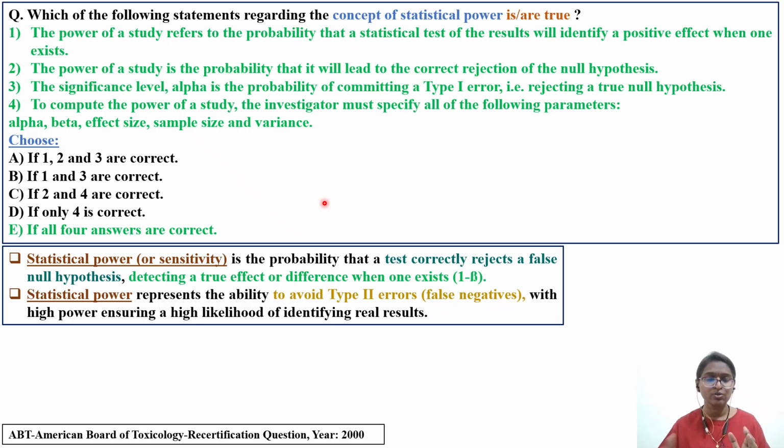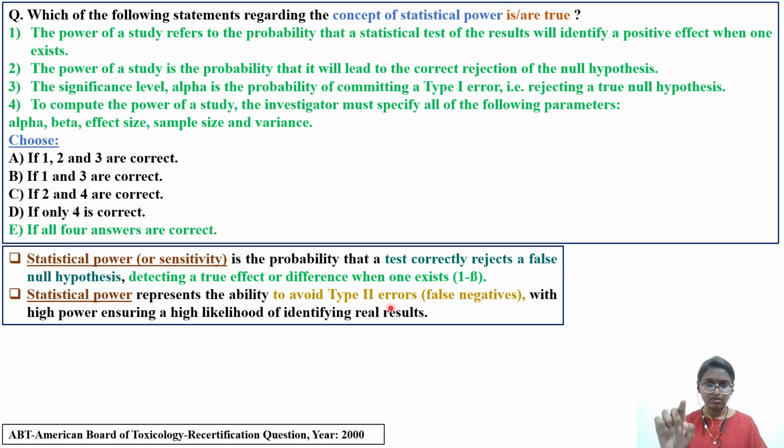So first we'll quickly go through what is statistical power. Statistical power or sensitivity is the probability that a test correctly rejects a false null hypothesis. If there is a false null hypothesis, this particular statistical power will be useful in rejecting that one, detecting the true effect or difference when one exists. That is nothing but 1 minus beta. Okay, we'll discuss what is alpha and beta also in the next slide. Statistical power represents the ability to avoid type 2 errors.